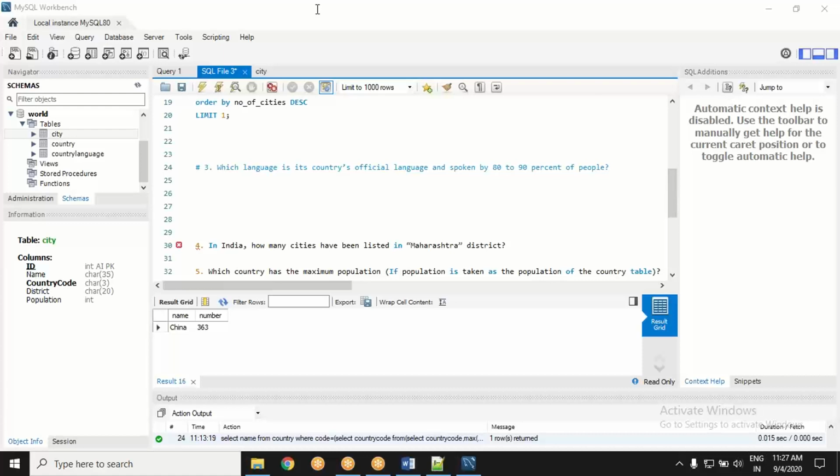Jagdish, Abhimanyu, more or less, it is the same thing you have done. Is official is equal to true. Okay, Jagdish, very well. Manohar, you have written the percentage, but you have not taken into account whether it is official or not. Your question demands that it should be official also, and